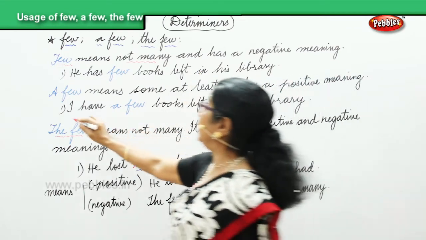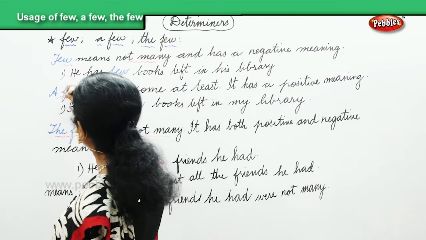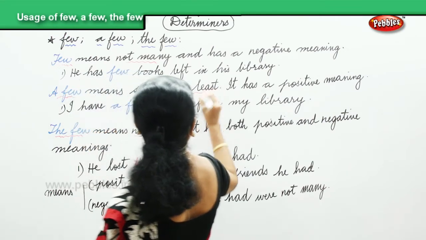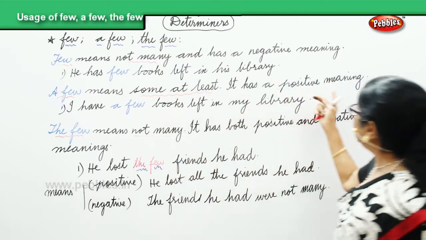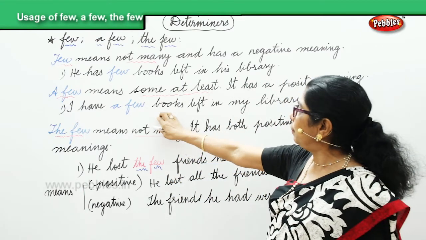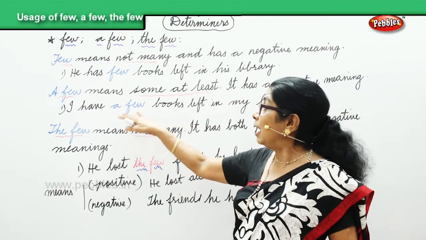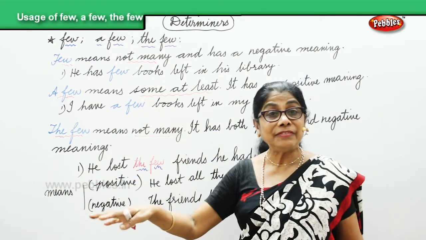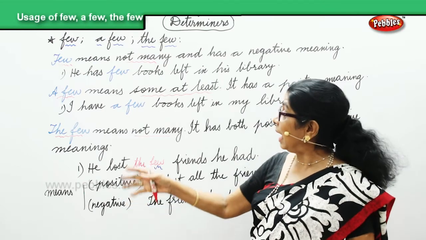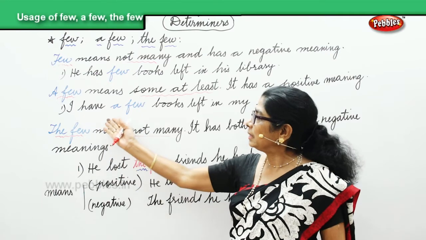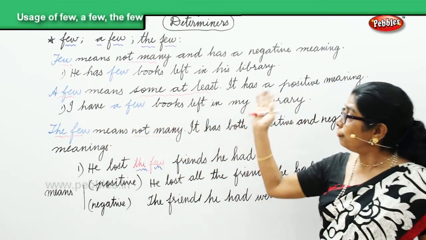A few means, when you talk about a few, some at least. It has got a positive meaning. I have a few books left in my library. I have a few fruits left in my fridge. I have a few. That means some. Or I can say, I have a few good friends.